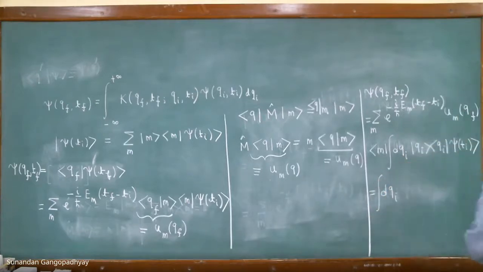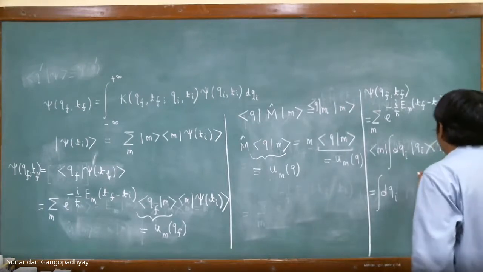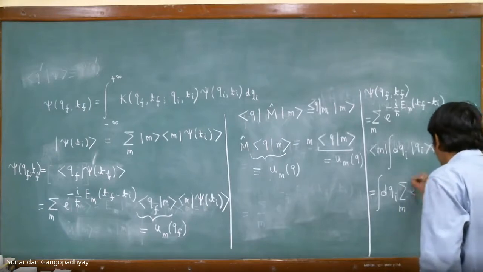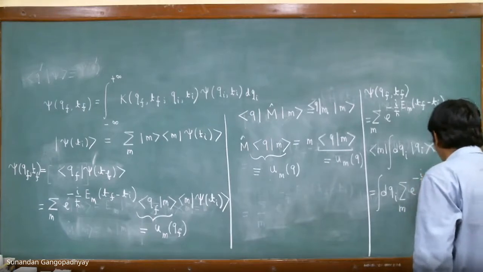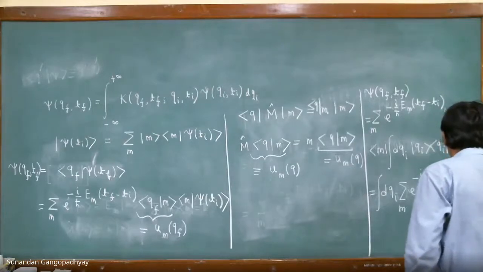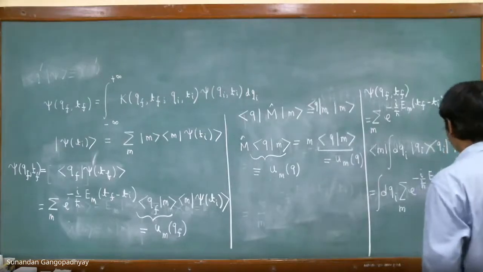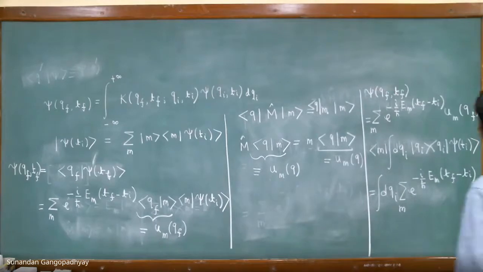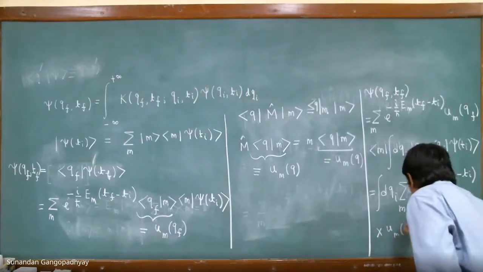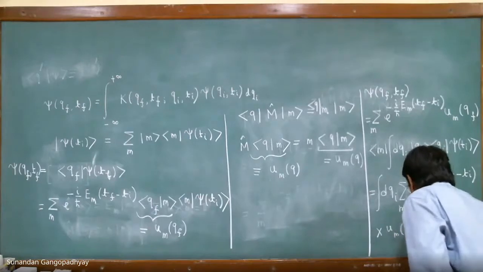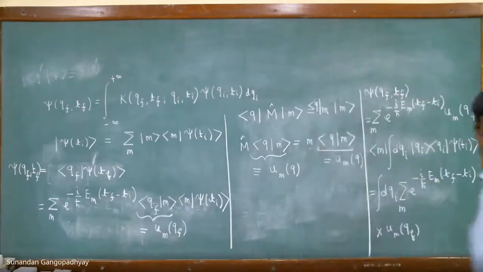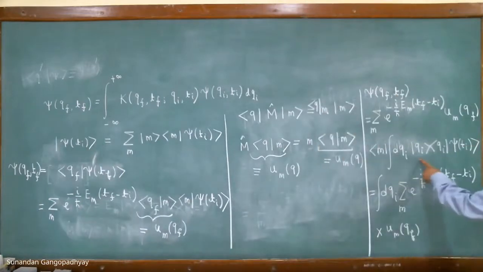This is dqi. We now have a summation over n, exponential of this. Then we have UMQF, and bra with ket qi.